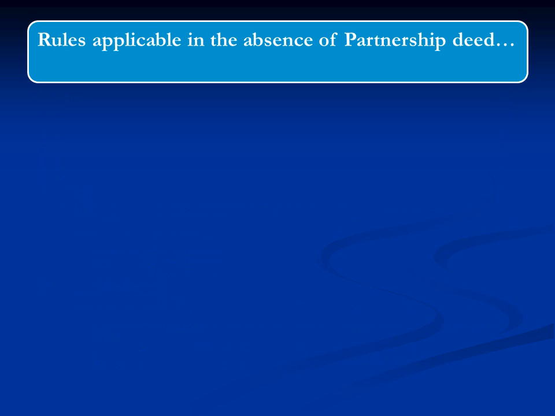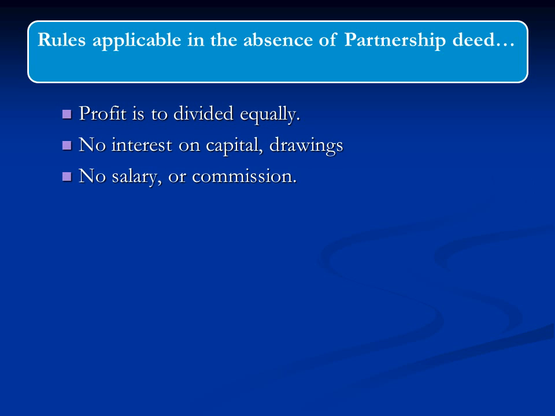If there is no partnership deed, then which rules are applied? These rules are specified in the Partnership Act 1932. It states that profits are to be divided equally. No interest on capital is to be allowed or interest on drawings to be charged. No partner can claim salary or commission, and if a partner has given loan to the firm, he is entitled to interest on loan at the rate 6%.